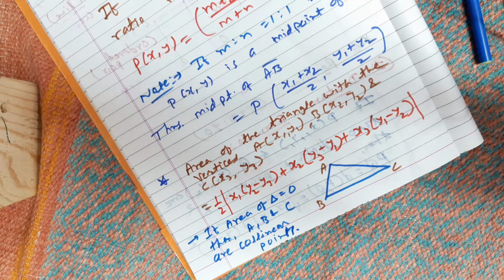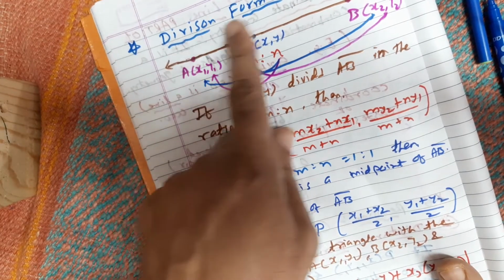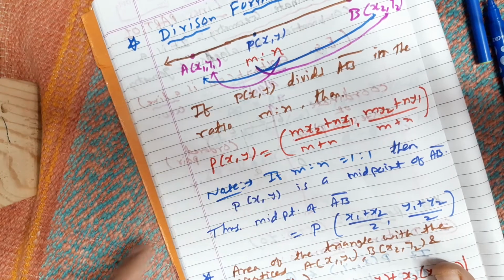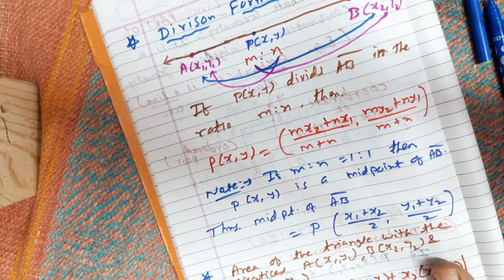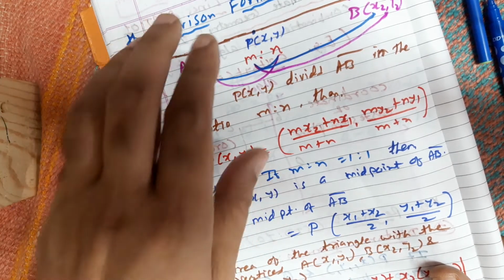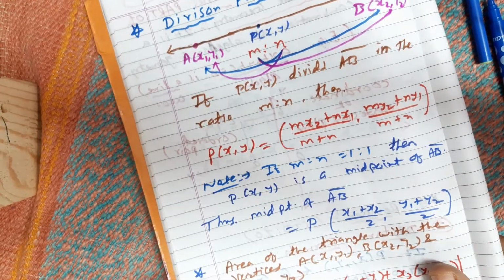In the next lecture we will begin with the most important topic and the new topic for you, that is the slope of a line. Okay, and then it will be a very important one, and also I will take some detail of the division formula which is not given in the textbook, but I will take it for your JEE purpose and Gujarat purpose and all other entrance exams. So first I will take some details of the division formula, and then we will go for the slope of a line